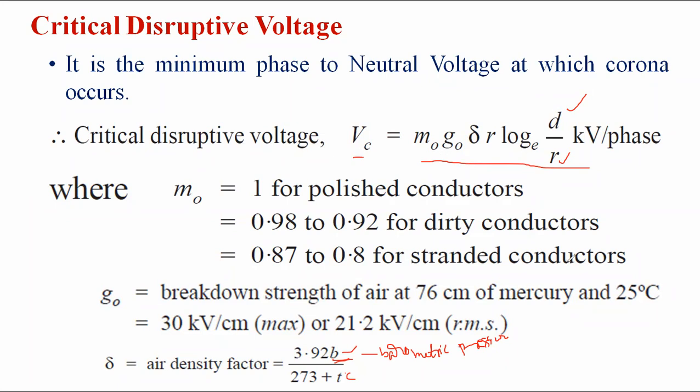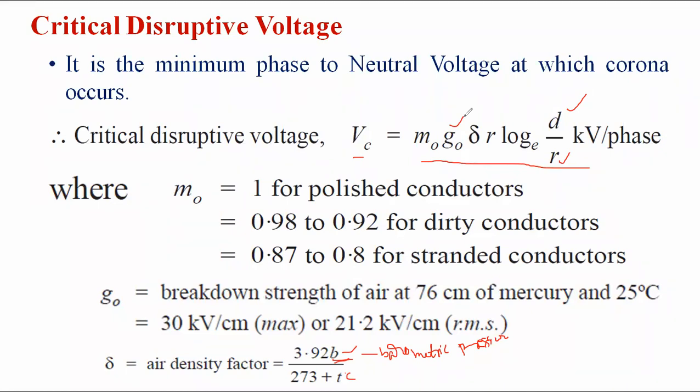And G naught is the dielectric strength of air, or simply the breakdown strength of air at a temperature of 25 degrees centigrade and a pressure of 76 centimeter. The value is 30 kV per centimeter in terms of the peak value. We can write it in terms of the RMS value as 30 by root 2, which gives 21.2 kV per centimeter.